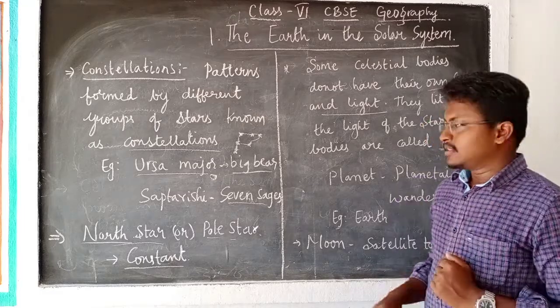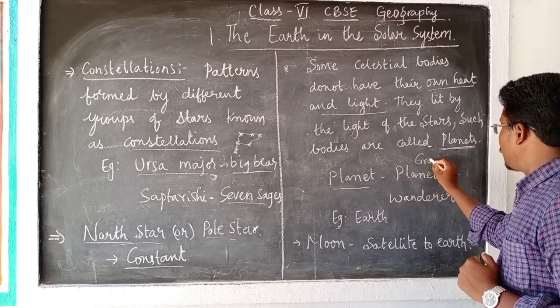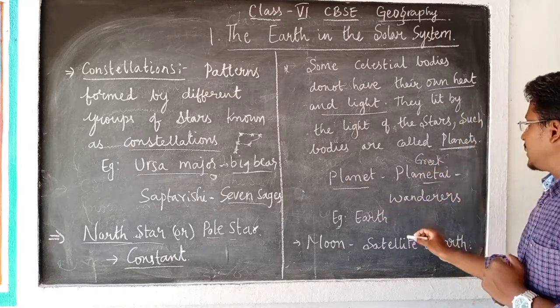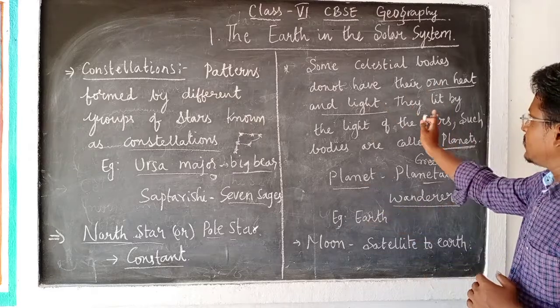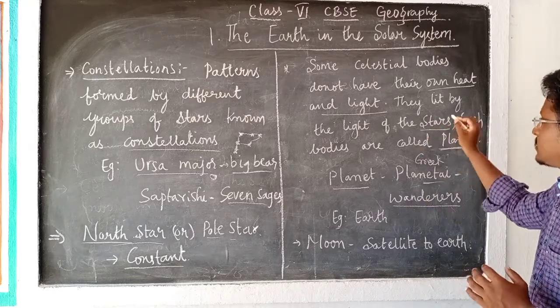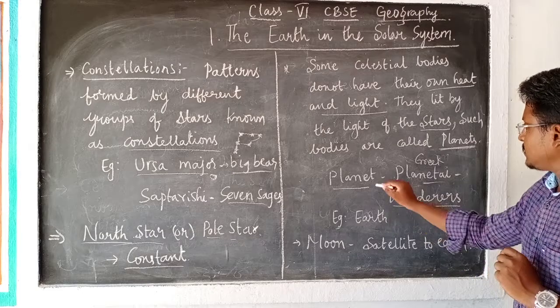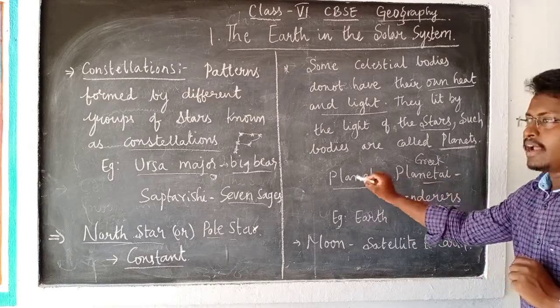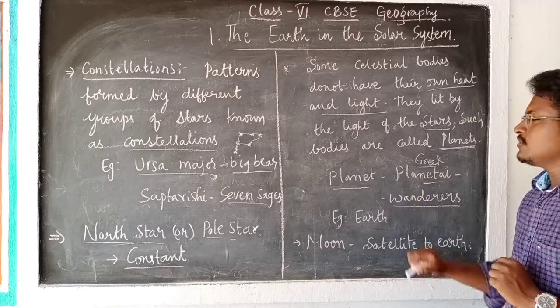The word planet is derived from the Greek word planetai, which means wanderers. Those bodies which do not have their own heat and light and which depend on stars for light, we call planets.